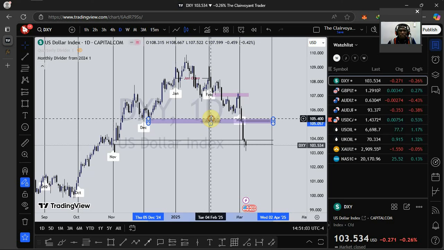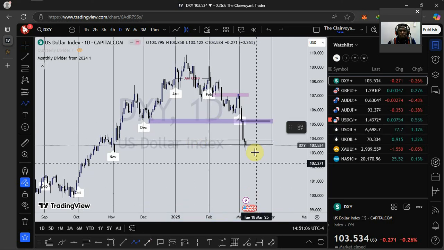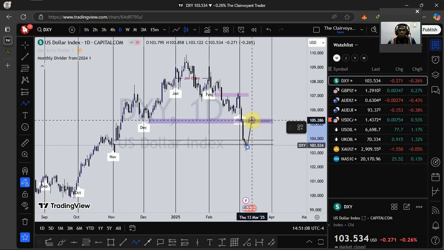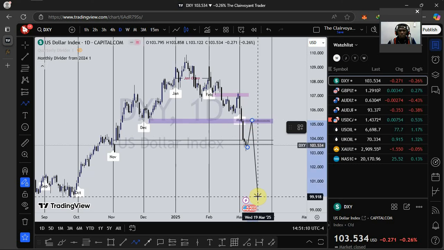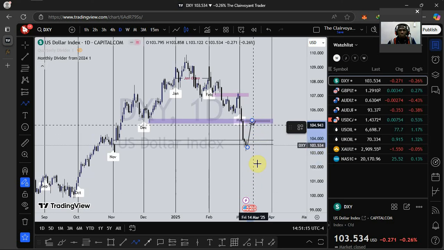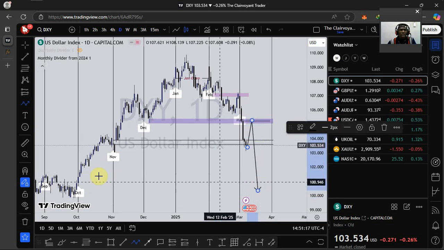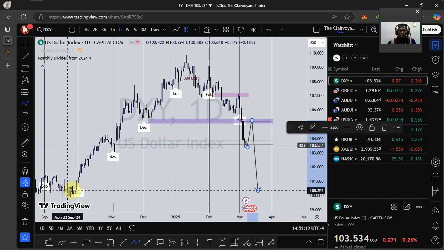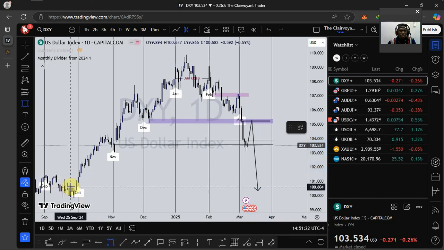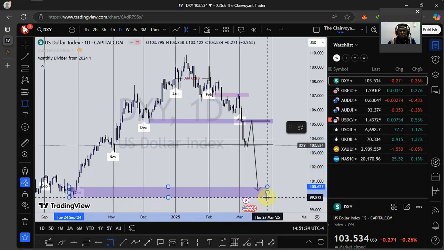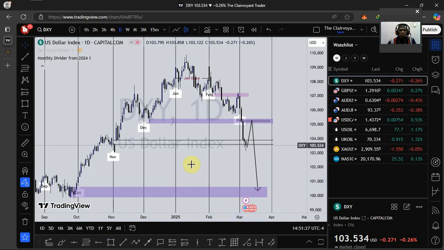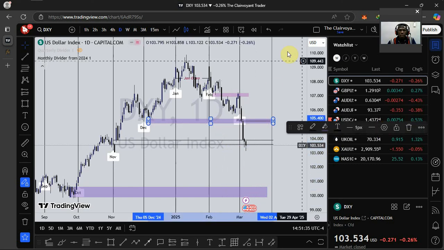So I expect to see price move up, then we see a push down. For the dollar index, I'm still expecting to see price retrace, then push down to the 100 level, around the 100 level area, this very zone right here. So for the dollar index on the long term, I'll be looking for bearish sentiment. So that is just that so far as the dollar index is concerned.